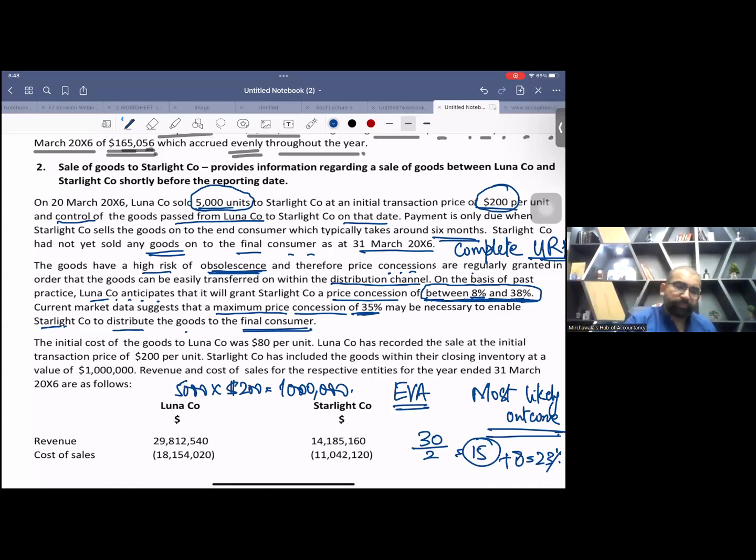I'm repeating it. Listen. First of all, listen to the story. This time we are not going to get the complete price from the subsidiary because the product is very risky. There is a high chance that the product will be obsolete soon. So the parent company has given authority to the subsidiary, okay, give frequent discounts, and we will compensate you for the discount. That means the subsidiary company won't pay the complete amount to the parent company. So there is a discount range, but that discount is not fixed.